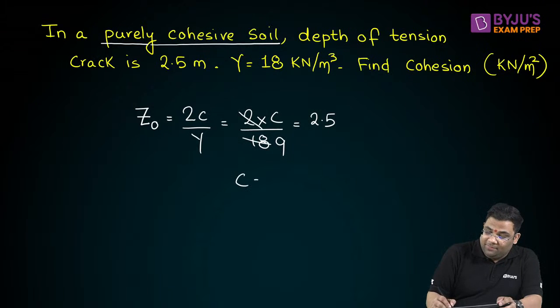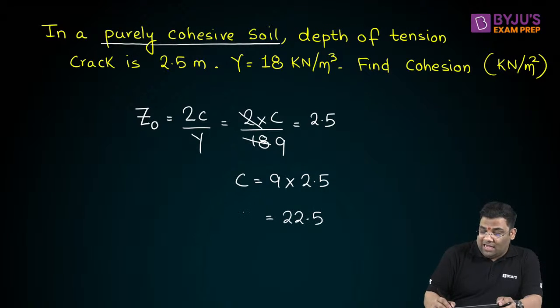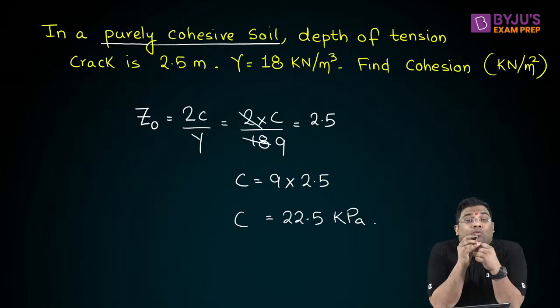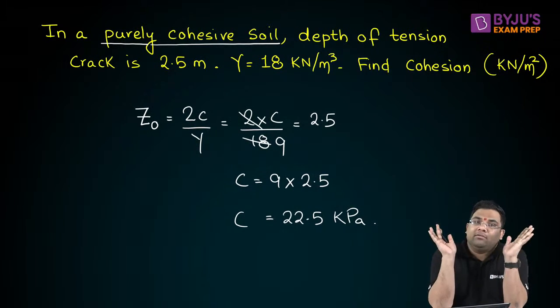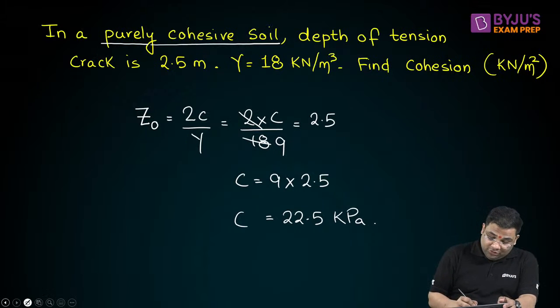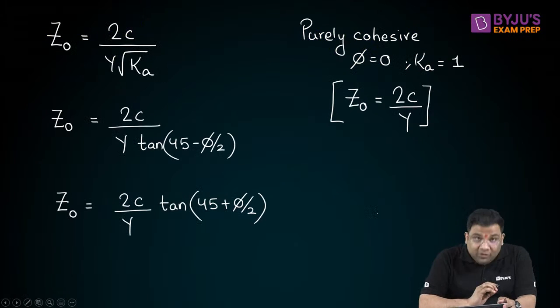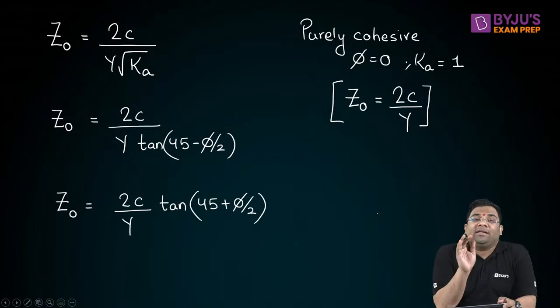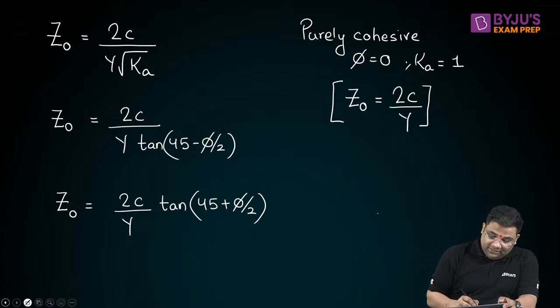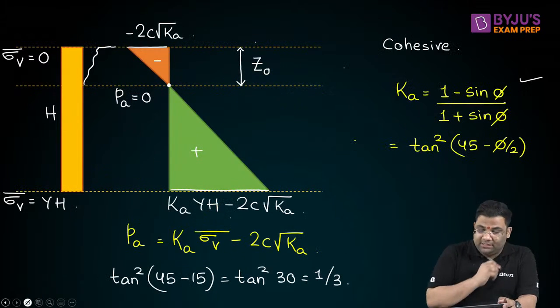I will just multiply 9 into 2.5. I'll get 22.5. There was no need of a calculator also, because your phi is 0, so K is 1. So this type of very simple question, identifying the correct option, or simple numerical, they can ask. This is the first thing they will ask.